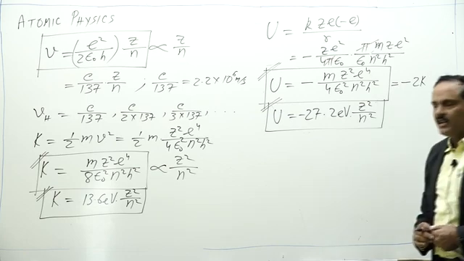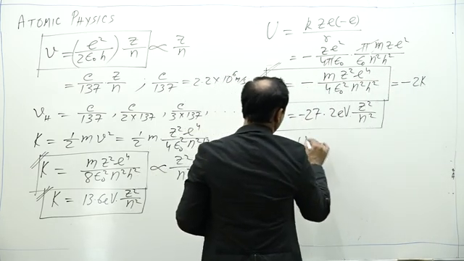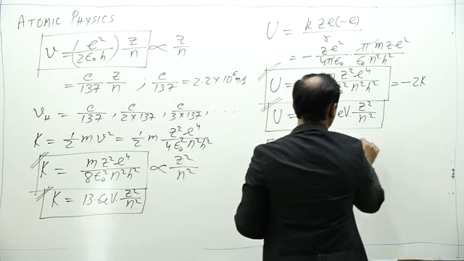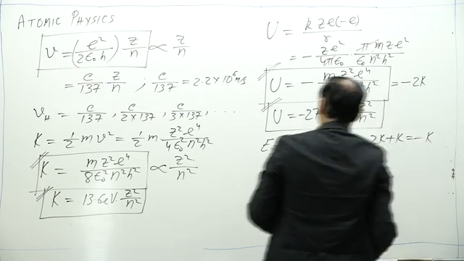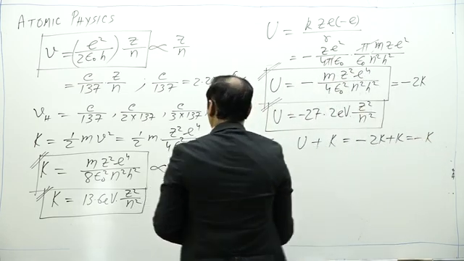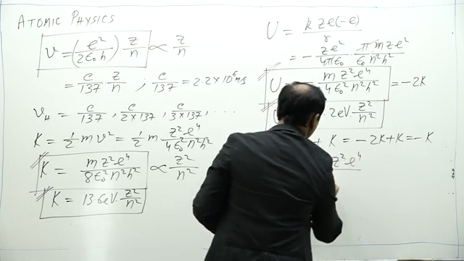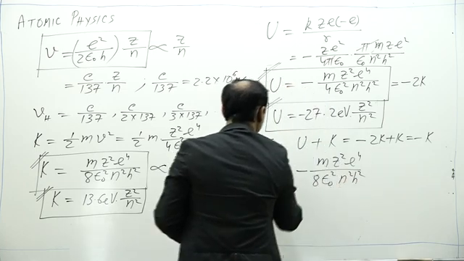Now what about the total energy? Total energy, as you know, is the sum of potential energy plus kinetic energy. If I write it as minus 2K plus K, that is equal to minus K, or E is equal to minus m z square e to the power 4 upon 8 epsilon naught square N square h square.